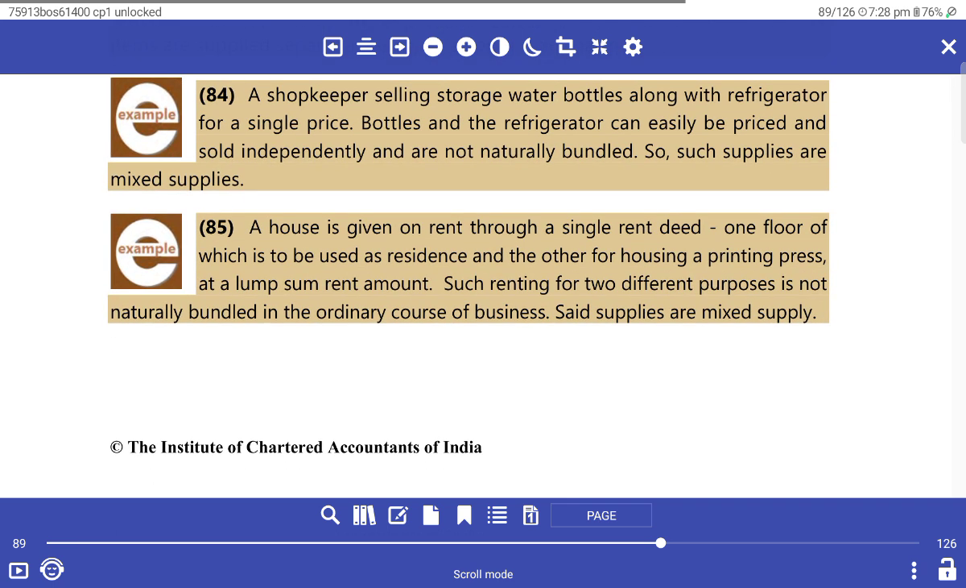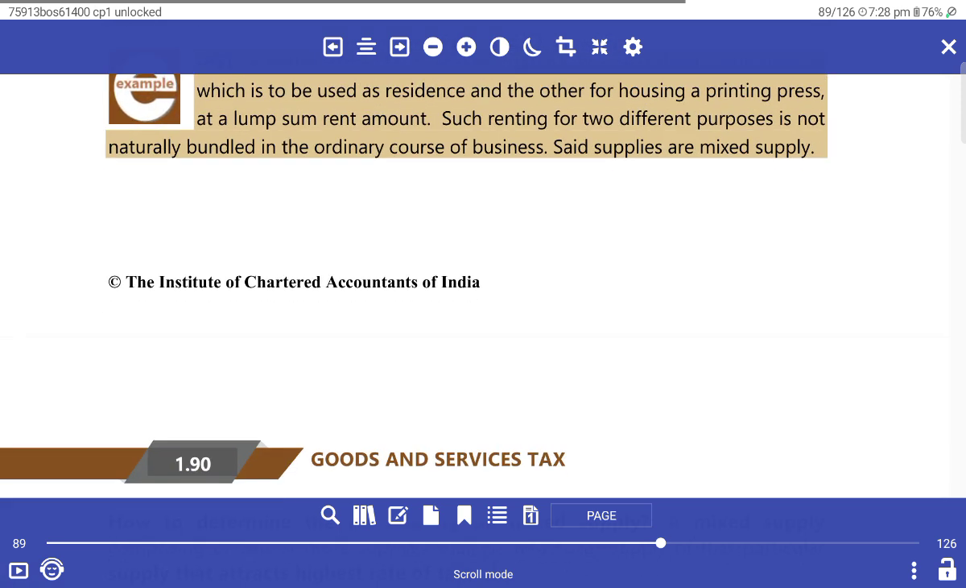A house is given on rent where one floor is being used as a residence and another floor is used as a printing press, at a lump sum rent amount. Such use for two different purposes is not naturally bundled in the ordinary course of business. Such supplies are mixed supplies.